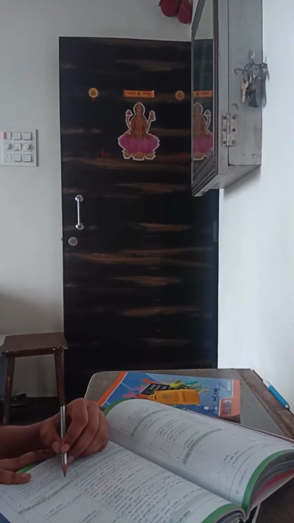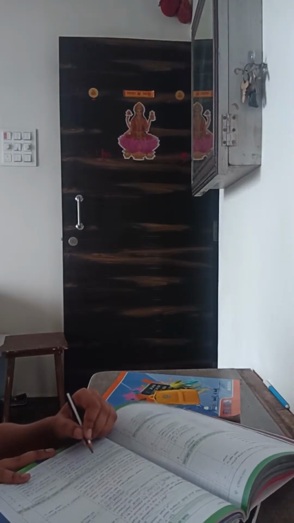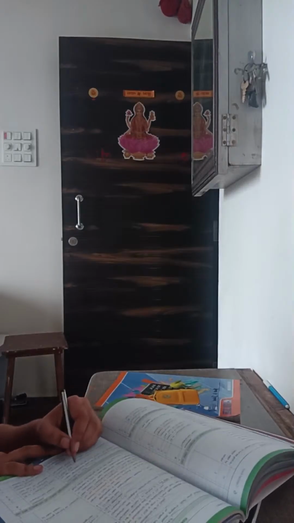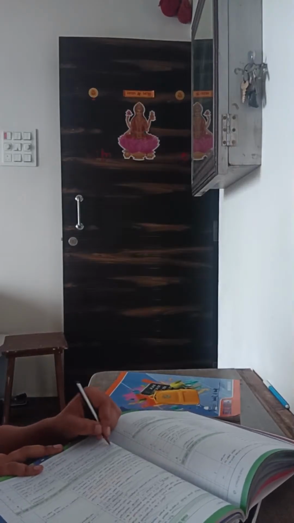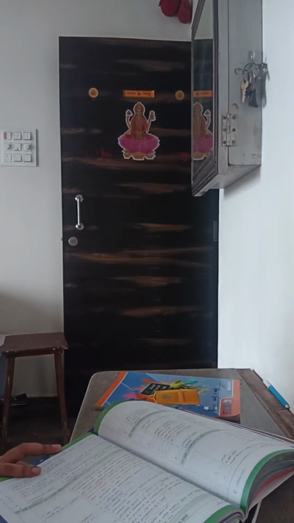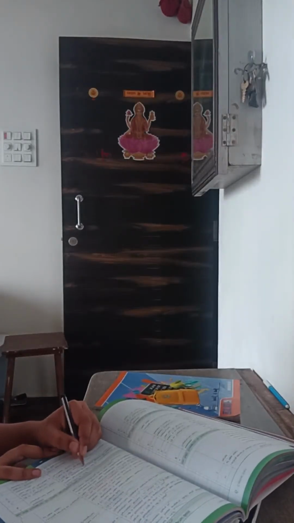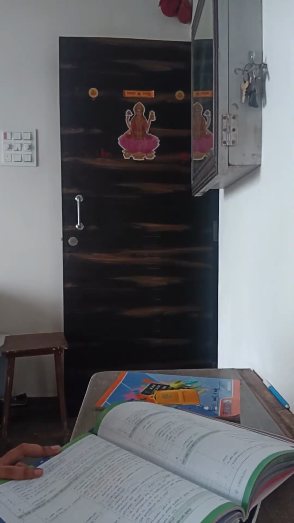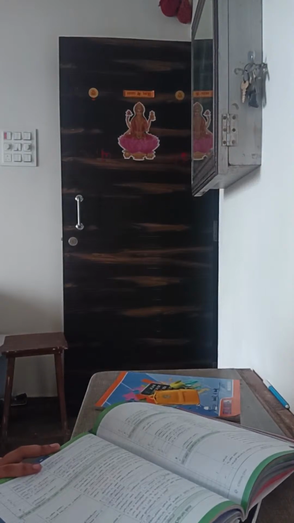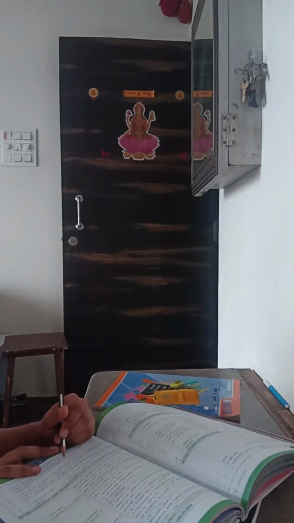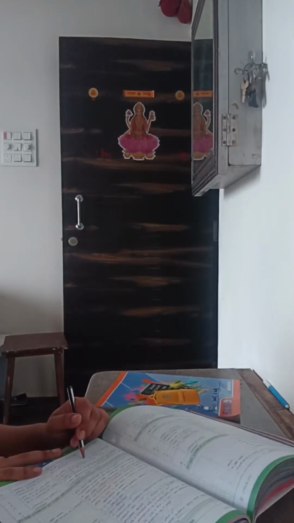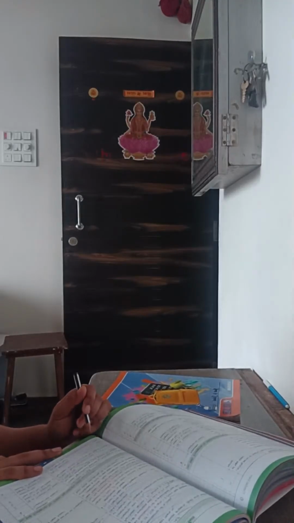Then the exemption for urban agricultural land. Assessee: individual or HUF. Transferred asset: urban agricultural land used by the individual or his parents for agricultural purposes during the 2 years before the transfer. Capital gain on the transfer: short term or long term capital gain. The asset to be acquired: urban or rural agricultural land. Time limit for purchase or construction: purchase within 2 years after the date of the transfer.